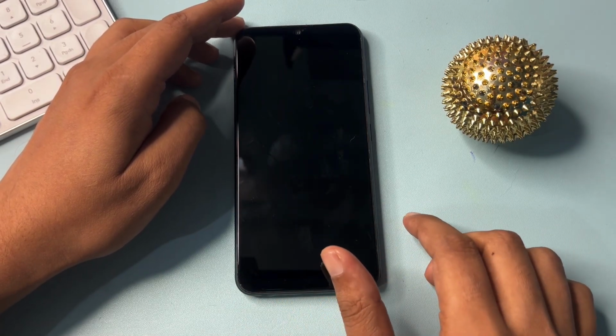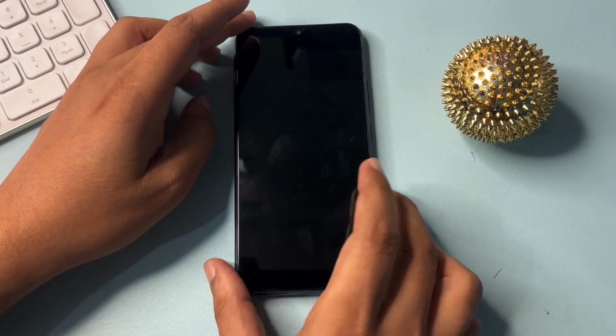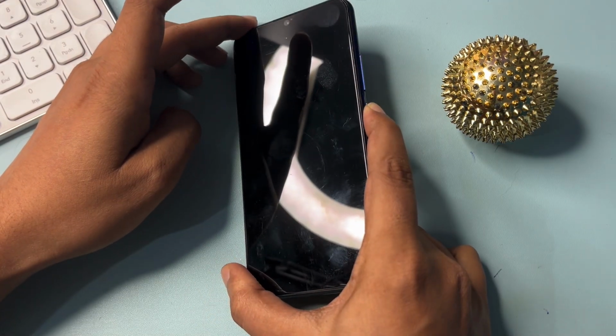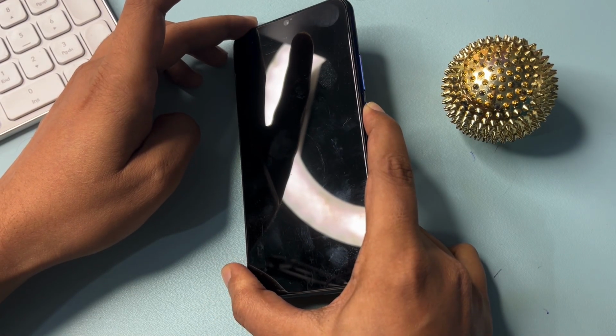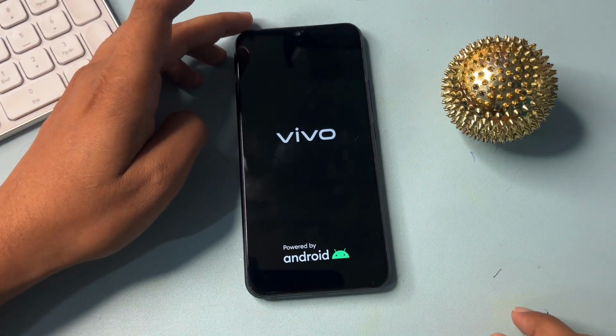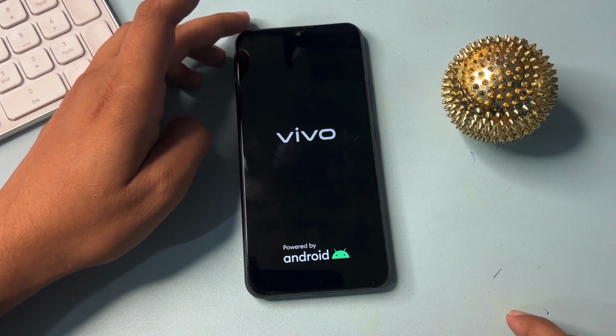Let your phone switch off completely. When it's completely switched off, simply press the power button and switch on your smartphone. Now it's getting switched on. You will have to wait until it's completely switched on here.